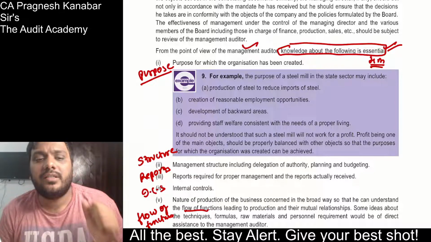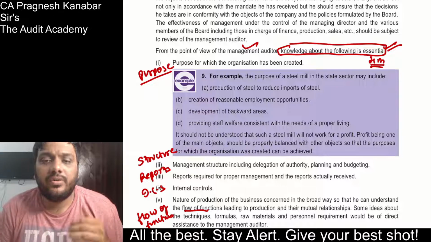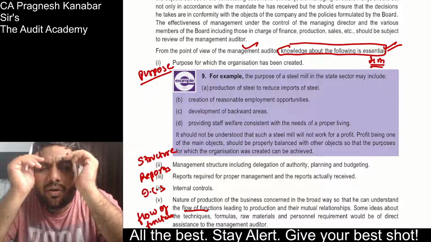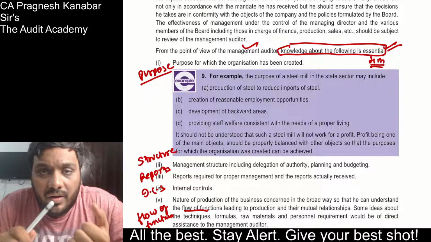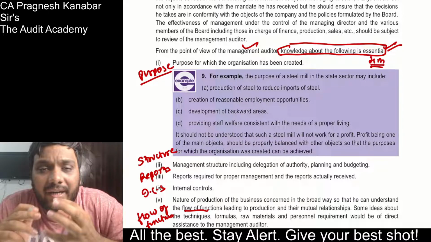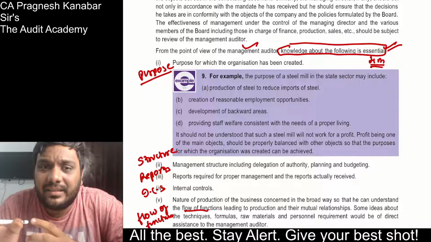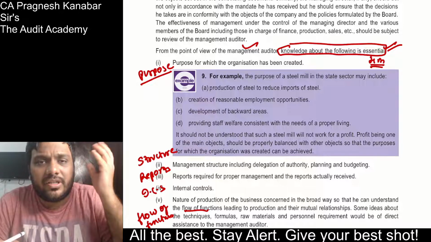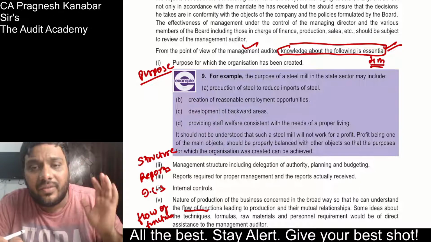Correct. Now they can ask you this particular question, that if you are the management auditor, you need knowledge about few things. You need knowledge about what? If you are the management auditor, you need knowledge about everything. Now, about that company: what is the purpose of them, what is their management structure, what are their internal reports that are generated, their internal control system, their production, sales, purchase, planning, financial management, accounting, taxation, everything.